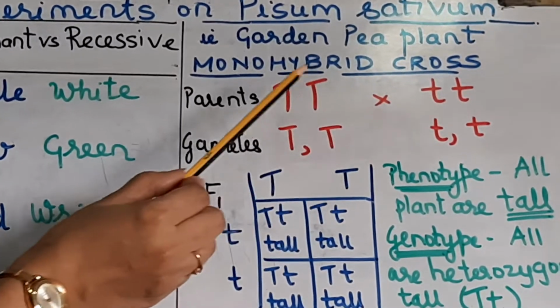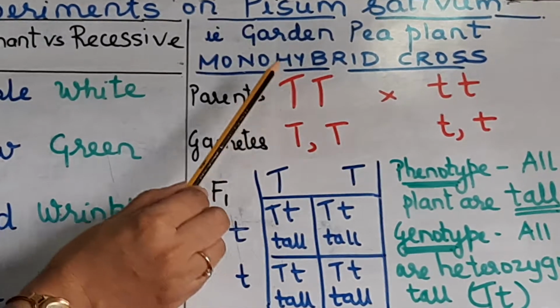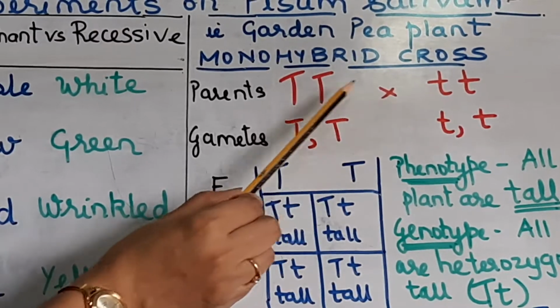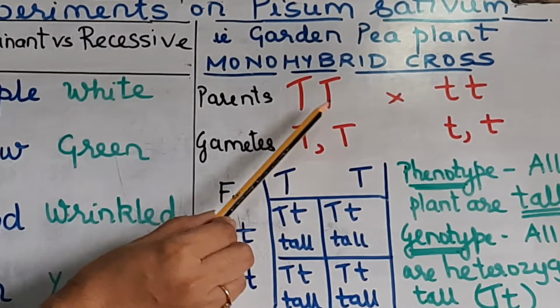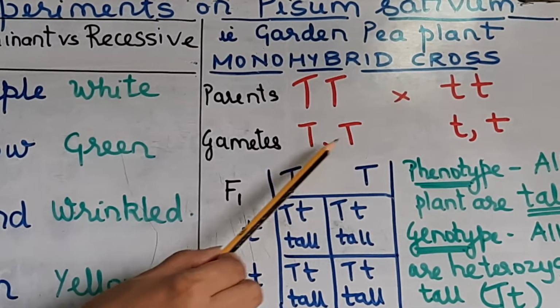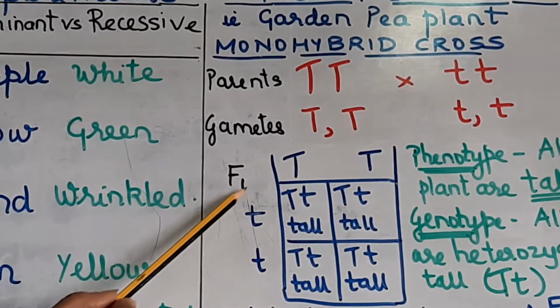So cross pollination is carried out between a tall pea plant and a dwarf pea plant. After carrying out cross pollination, the seeds so obtained are sown. You sow the seeds and then these are the gametes, that is the seeds, and from the seeds what you get is the